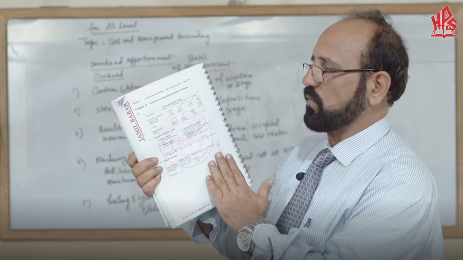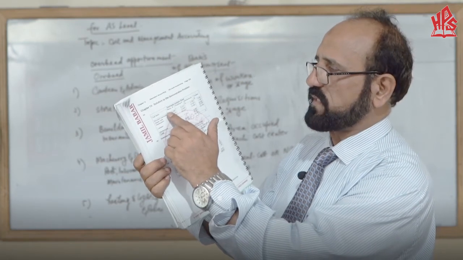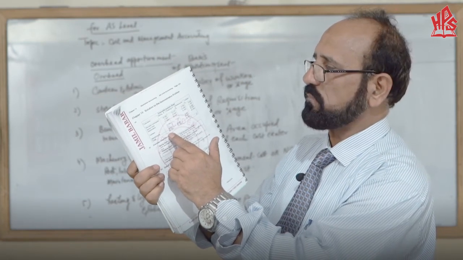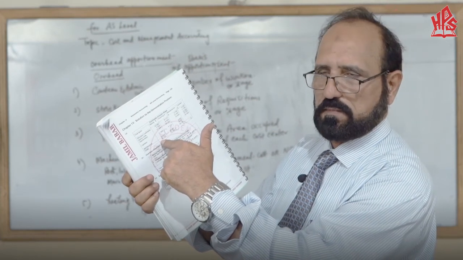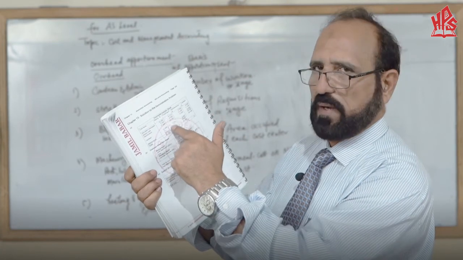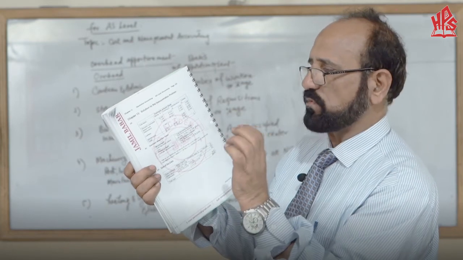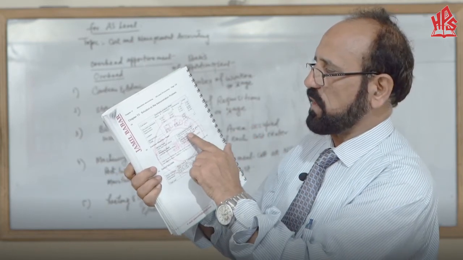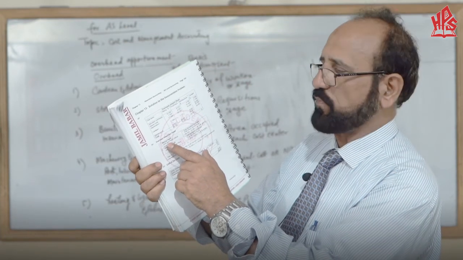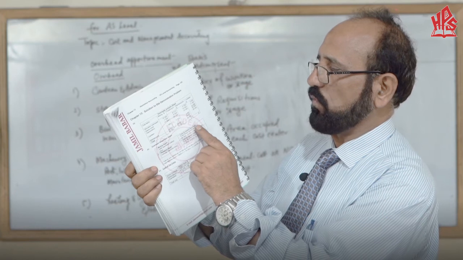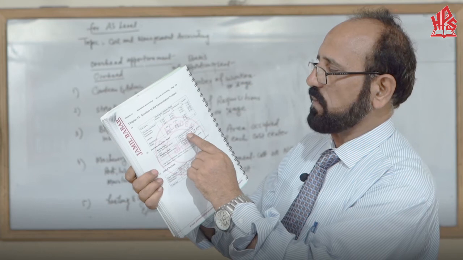Then we have to find out the overhead absorption rates. Is the mixing department labor intensive or capital intensive? Is the finishing department labor intensive or capital intensive? We have to use the appropriate rate. Here in this question, for the mixing department the overhead absorption rate, OAR, is the total budgeted overhead of the mixing department divided by total direct labor hours.